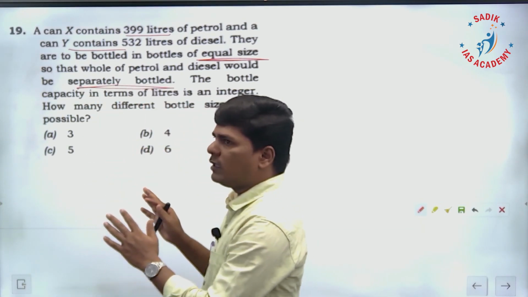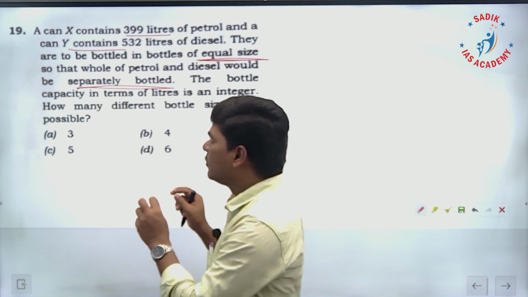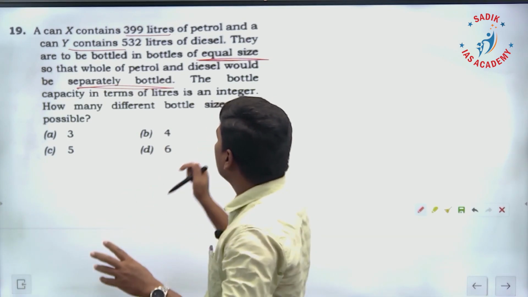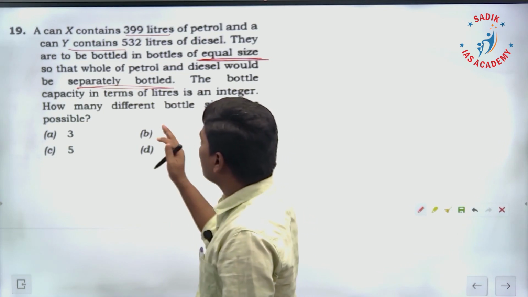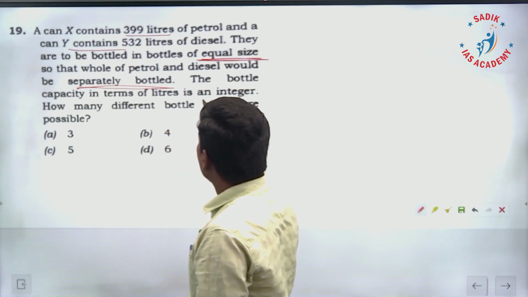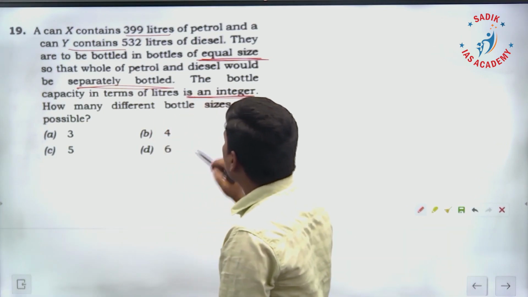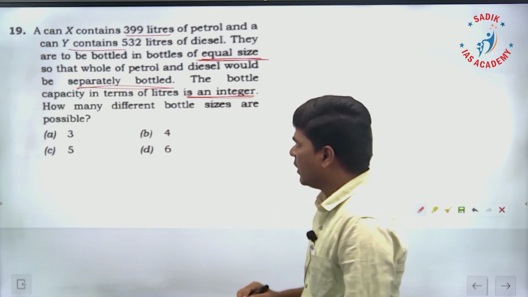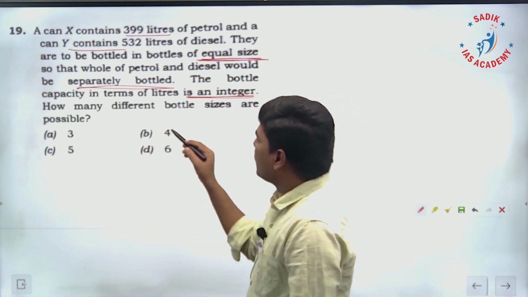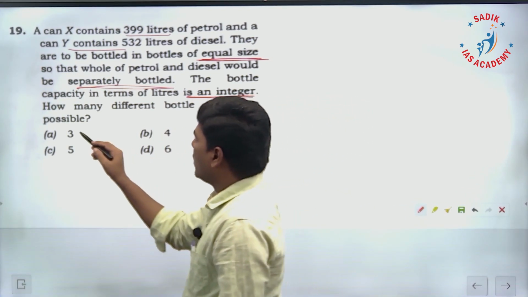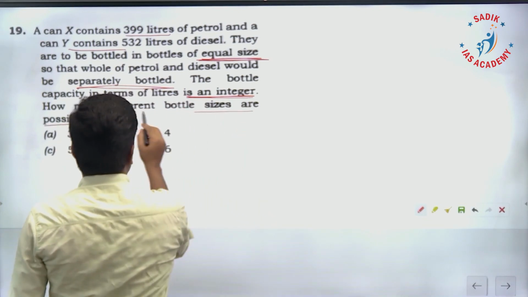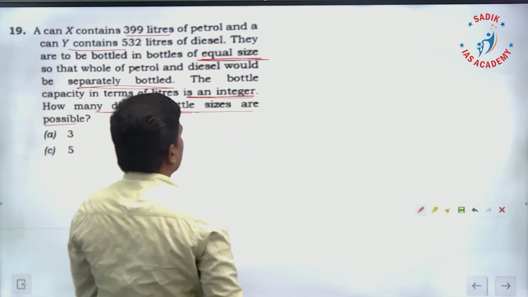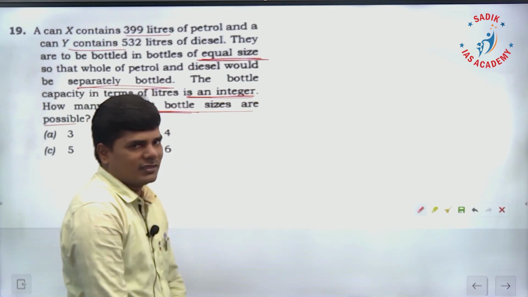Diesel separately, petrol separately, we are going to bottle, and the bottle sizes are going to be equal in size. The bottle capacity in terms of liters is an integer, so it is not going to be a fraction or decimal value. How many different bottle sizes are possible? That's what they are asking. Bottle size here means number of divisors only.